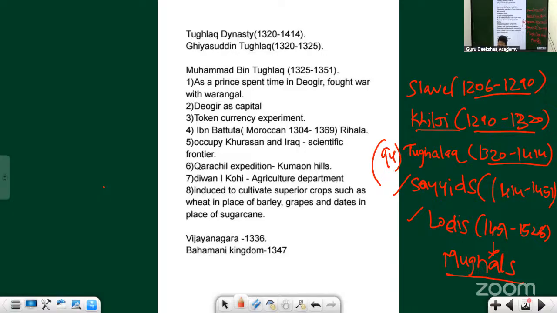He was one of the earliest kings who paid the military soldiers completely in cash. So if there is inflation, what is inflation? Where the prices of things get increased, increasing continuously. That is inflation.